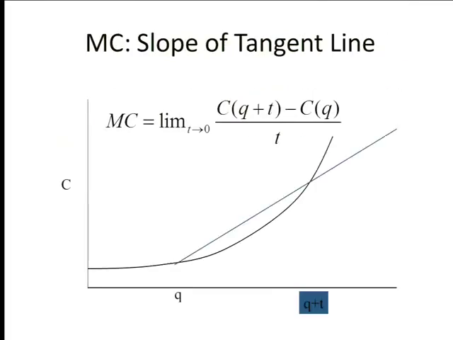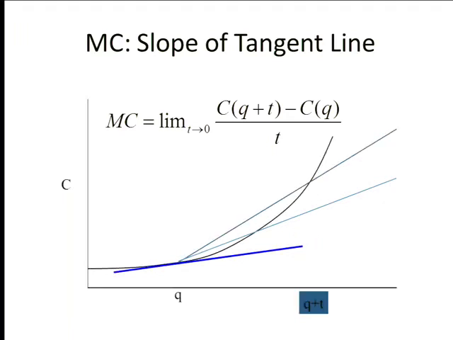And so, if you haven't seen this before, here is C at Q. Here's C, right, black line, and here is Q plus T. And so C of Q plus T minus C of Q is going to be this vertical distance, and T, of course, is going to be this horizontal distance. And so the slope of that blue line is C of Q plus T minus C of Q divided by T. And there's the T, and there's the C of Q, just as I said.